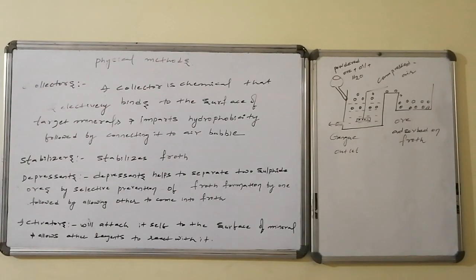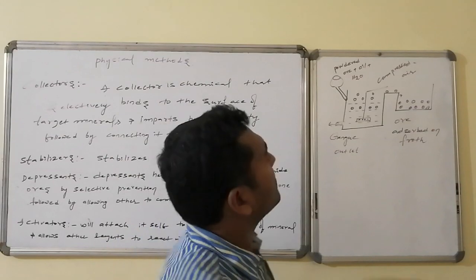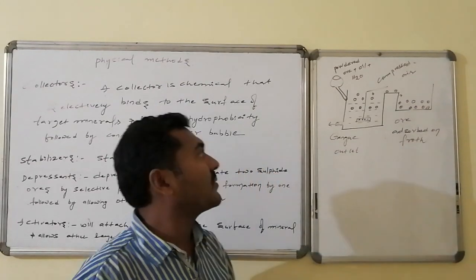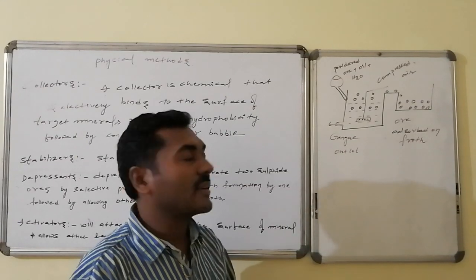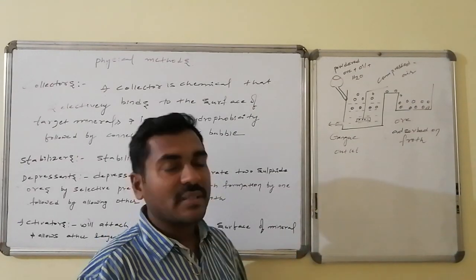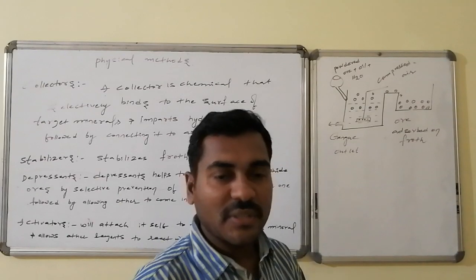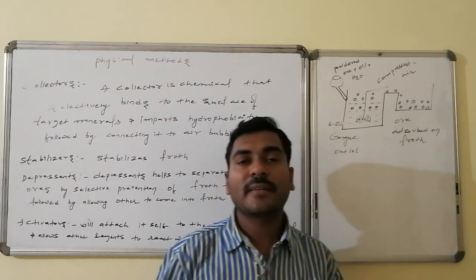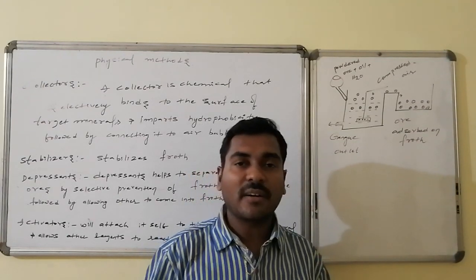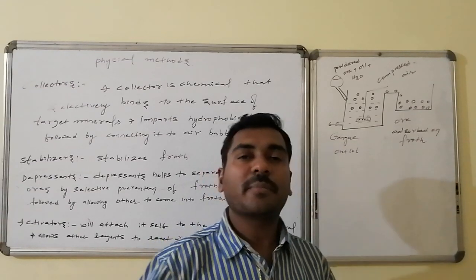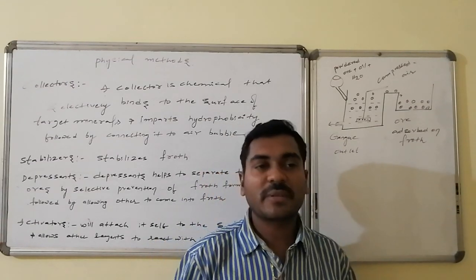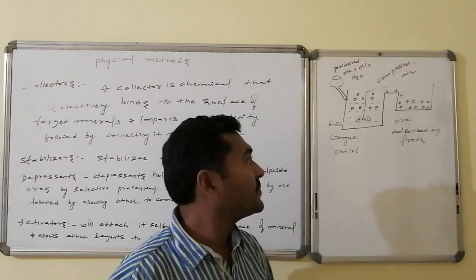In froth flotation, we have a tank which is filled with water followed by the oil, and the powdered ore is sent to the tank. A compressed air inlet is there. Due to the compressed air, the water layer as well as the oil layer will be mixed with one another, and due to differences in their properties, bubble formation takes place, which is said to be the froth.